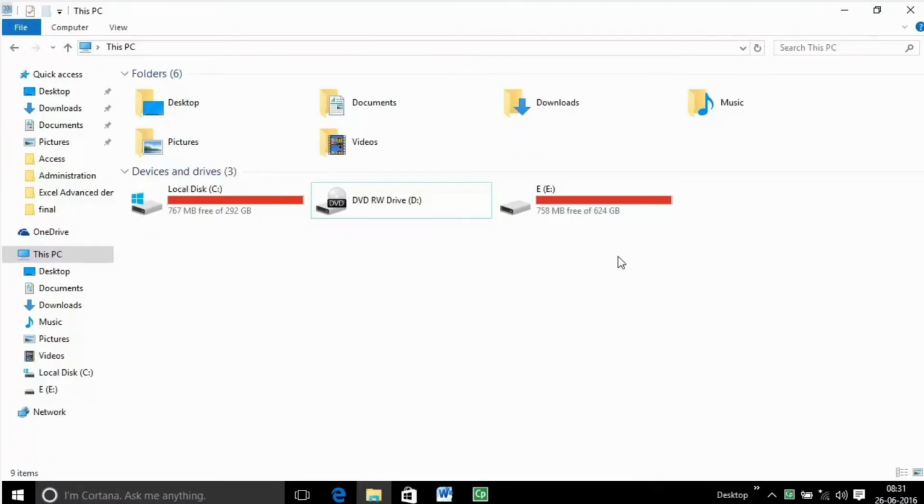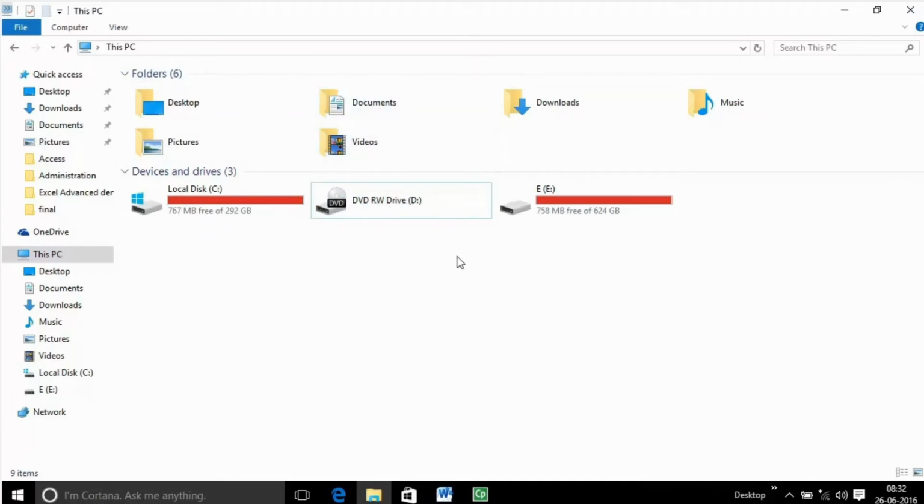To install from a CD or DVD. Friends, now let's discuss how to install a software from a CD or DVD. First, you insert the disk into your computer and then follow the instructions on your screen. If you are prompted for an administrator password or confirmation, type the password or provide confirmation. Many programs installed from CDs or DVDs open an installation wizard for the program automatically. In these cases, the autoplay dialog box appears and you can choose to run the wizard.